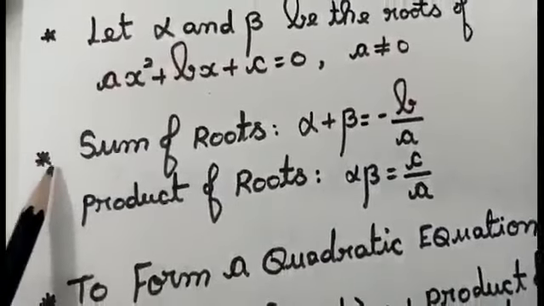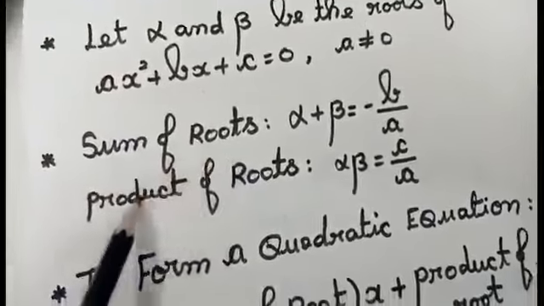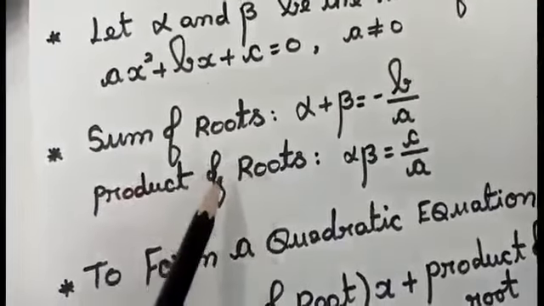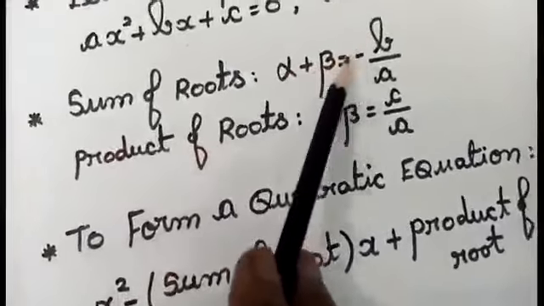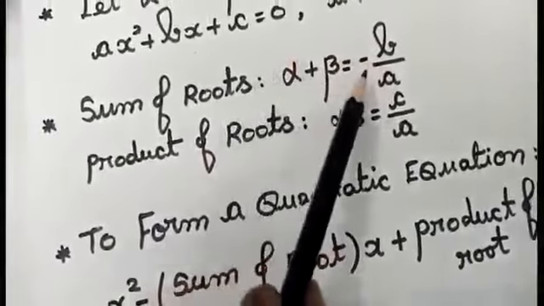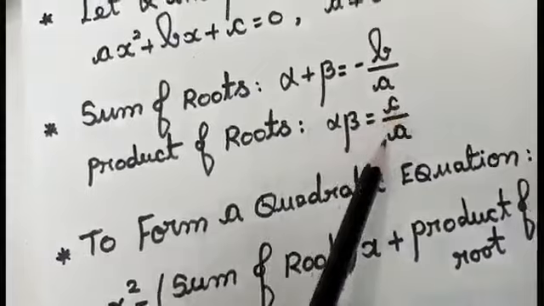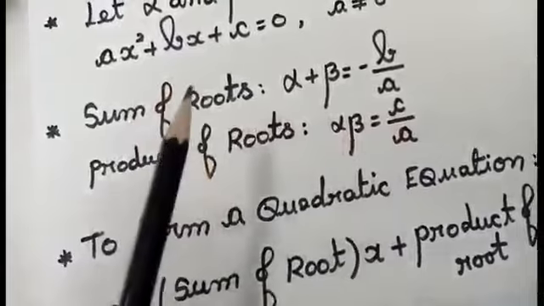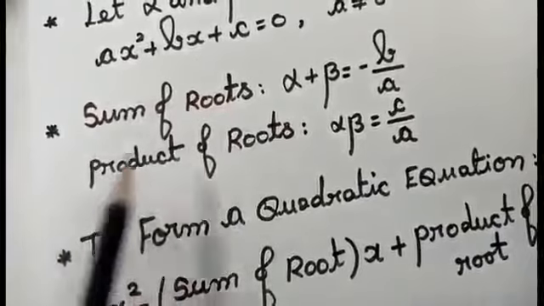The next one is, since I have two roots, I am going to have only two concepts, that is sum of roots and product of roots. So what is the meaning of sum of roots and product of roots? I am going to get two answers. If I add those two answers, alpha plus beta must be equal to minus b by a, and these calculations we are going to see with an example. And product of roots, alpha into beta, equals c by a. If this condition is true, then I can say the roots we have found satisfy the given quadratic equation.